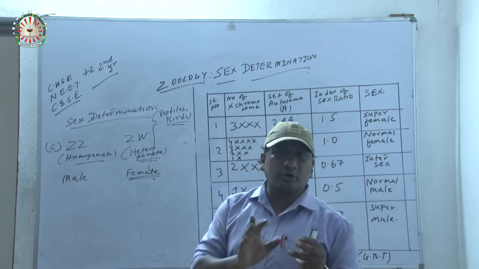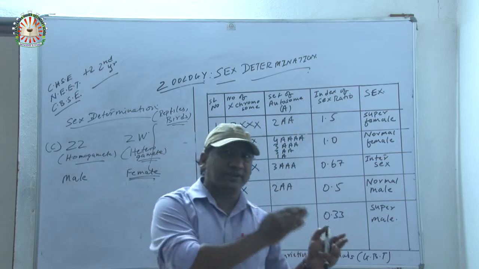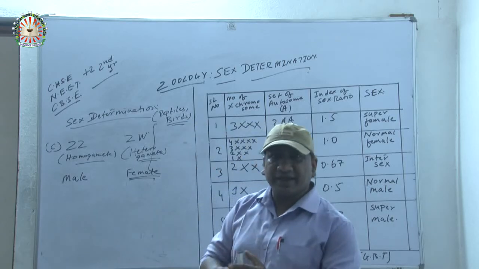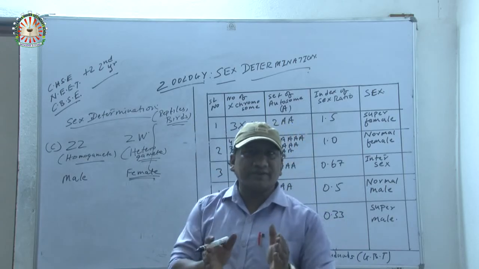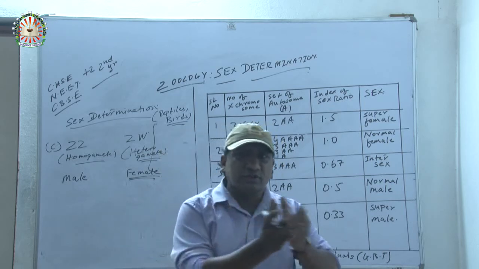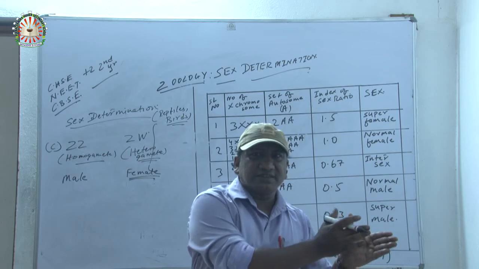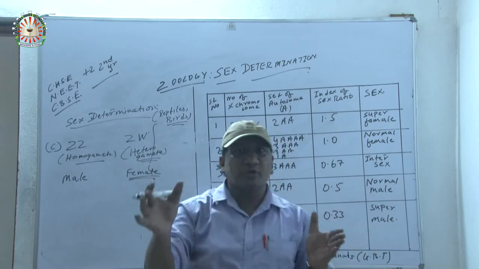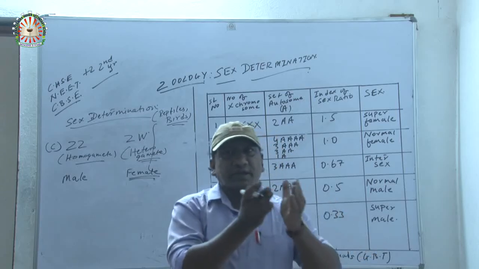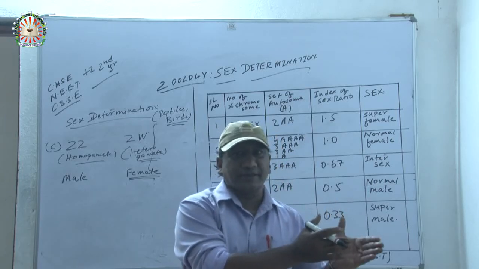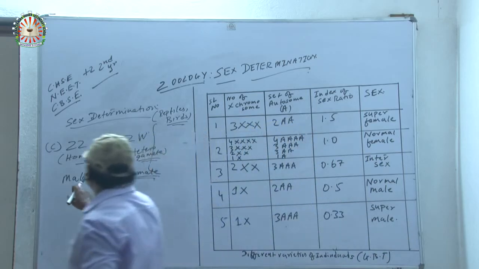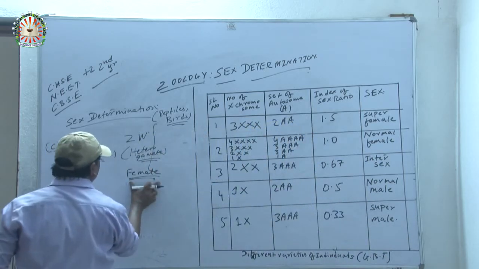The cock, the rooster, has a chromosome number of 78, and the hen also has a chromosome number of 78. But they differ in the kind of gamete. In humans the male is heterogametic, but in birds the males have homogametes. So male is ZZ and ZW is female.